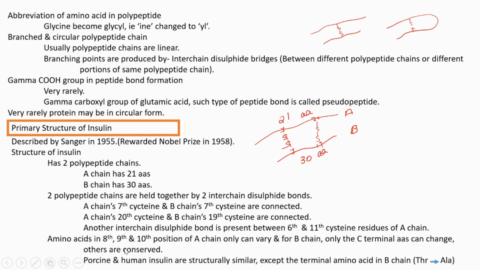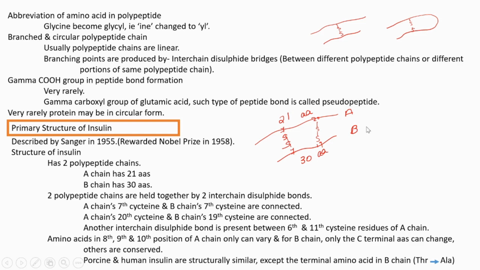Coming to its sequence, in the case of the A chain, only the 8th, 9th and 10th positioned amino acids we can change to a certain extent. All the other amino acids should be conserved. If changed, it will seriously affect the function of that protein.